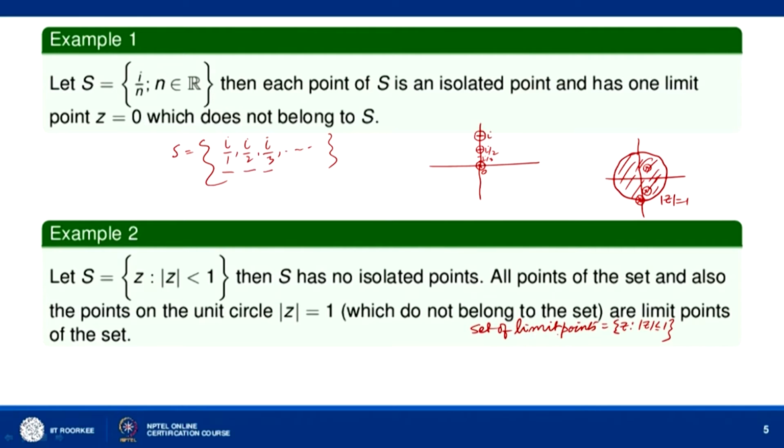You can see the set of limit points is bigger than the set S itself. And in the previous example, the set of limit points is the singleton set 0. Each point there is an isolated point, but here no point is an isolated point.